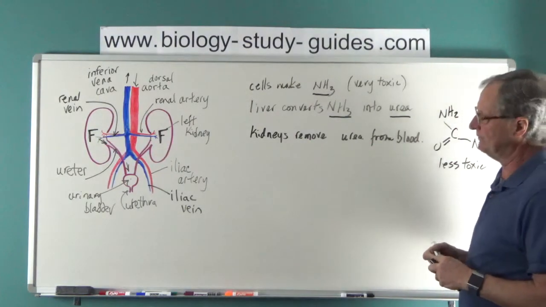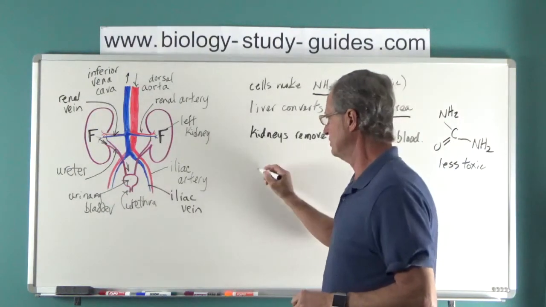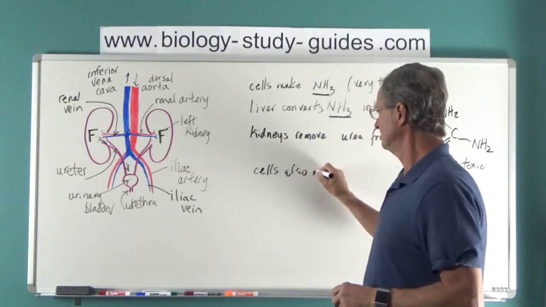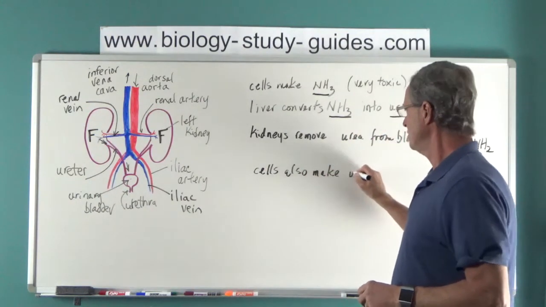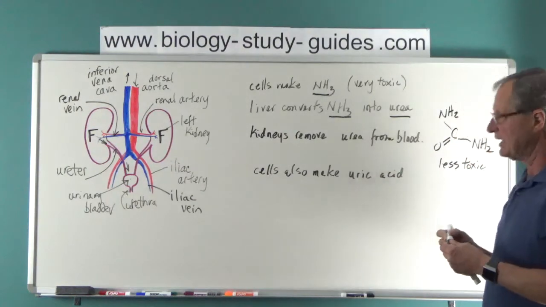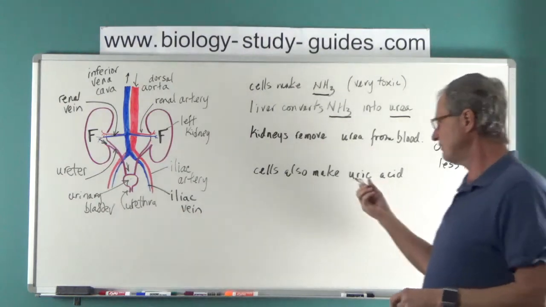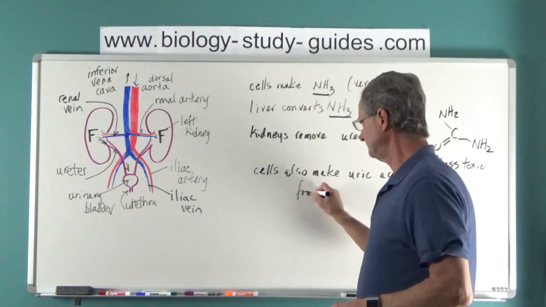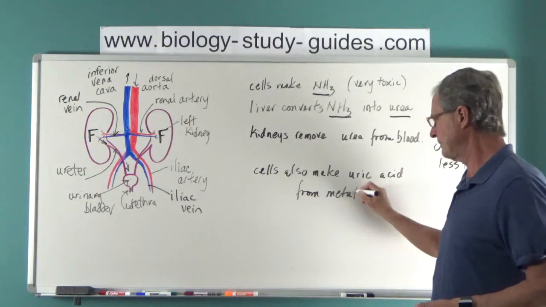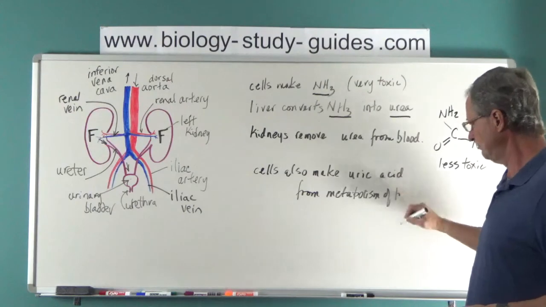There's the connection. There's another product that cells make that we have to mention as well. Cells also make uric acid. Now, uric acid is another nitrogen-containing compound. It makes it from the metabolism of purines.